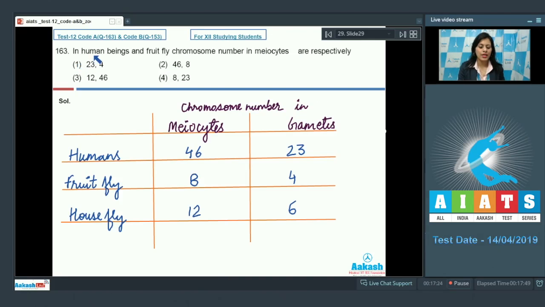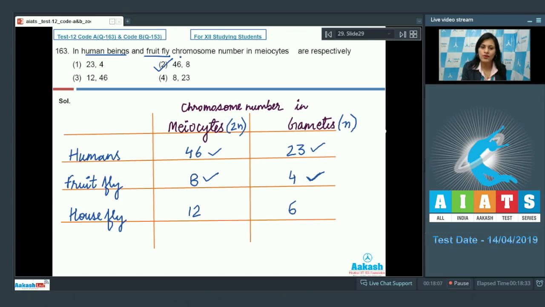Question number 163. In human beings and fruit fly, chromosome number in myocytes are respectively, and the options are 23, 4; 46 and 8; 12 and 46; 8 and 23. As you can see here, the chromosome number in myocytes, which are diploid, whereas in gametes, which are haploid. In humans, the chromosome number in myocytes is 46 and in gametes is 23, whereas in fruit fly, the chromosome number in myocyte is 8, whereas in gametes, the chromosome number is 4. So the correct answer to this question is option number 2.